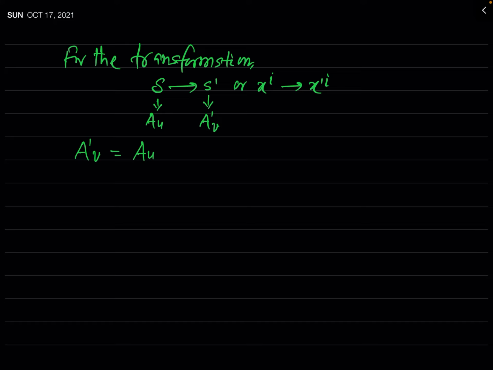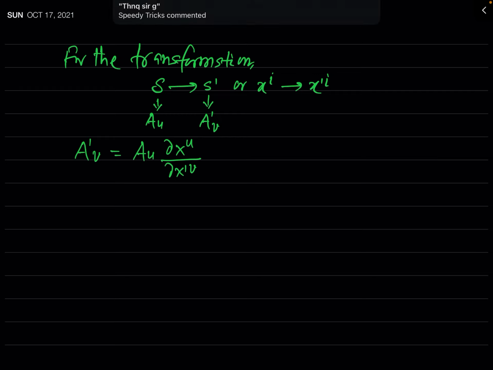Now we differentiate the independent variables of frame S with respect to the independent variables of frame S prime, so del x_u by del x prime v.